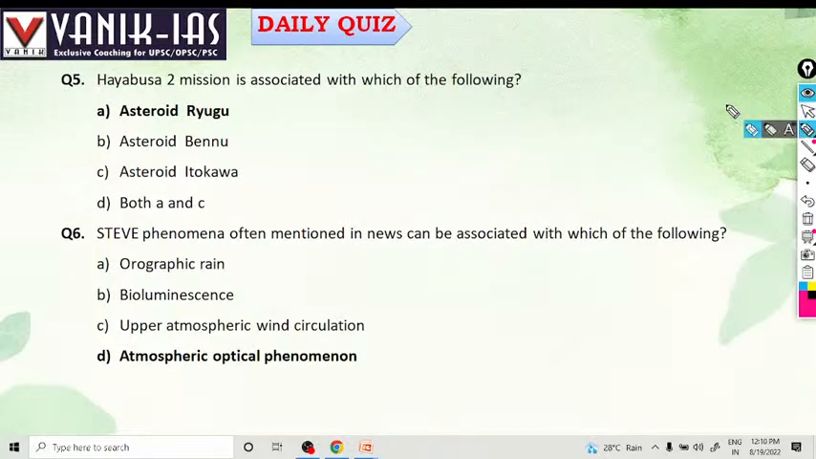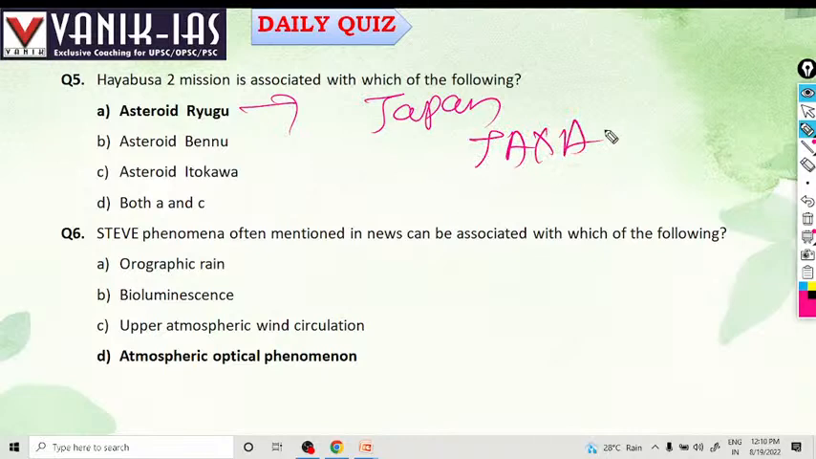Hayabusa 2. Hayabusa 2 mission is associated with which of the following? Remember, Hayabusa 2 was launched by Japan, that is the Japanese Aerospace Exploration Agency, JAXA. JAXA has launched Hayabusa 2.